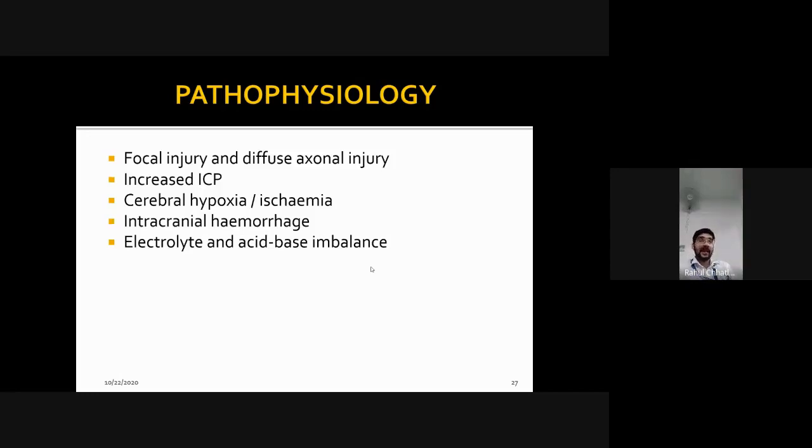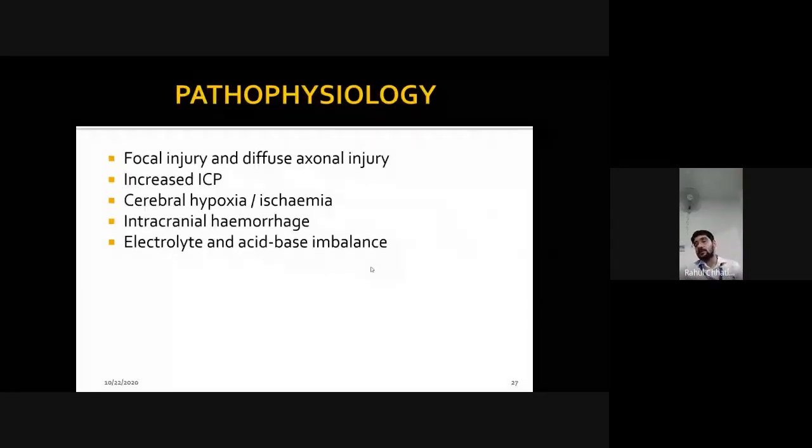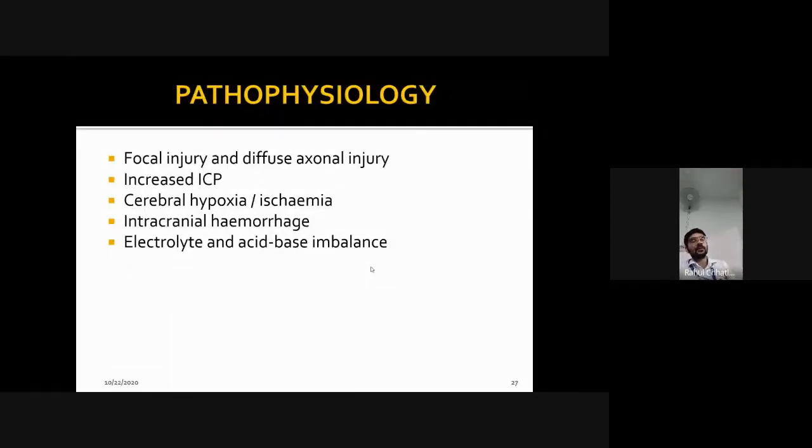Intracranial hemorrhage, directly hemorrhage within the cranium, inside the skull there will be hemorrhage, intracranial pressure will keep increasing and ultimately will lead to more and more secondary changes. Electrolyte and acid base imbalance, as we already described. If any electrolyte increases, calcium ions or other ions become more, or glutamate, which is a base, if it increases, may be a neurotransmitter, it causes imbalance. Because of the imbalance there will be chances of more and more injury.